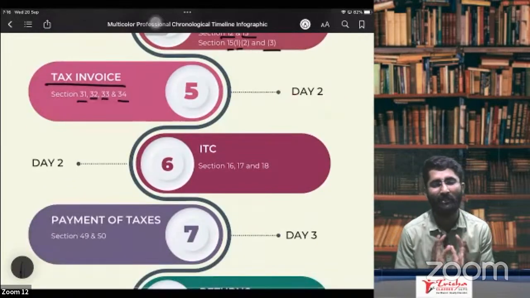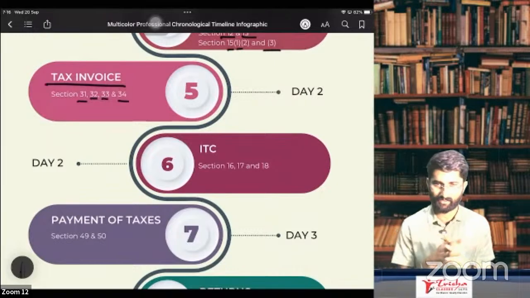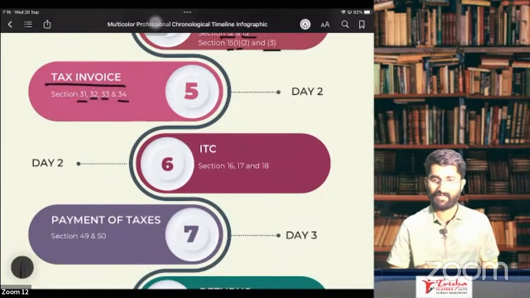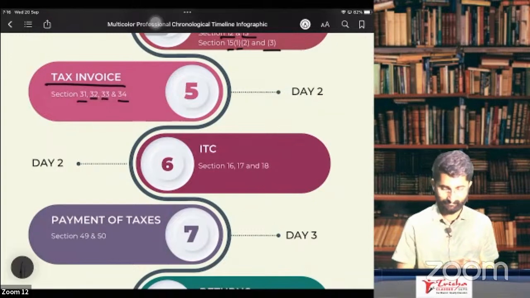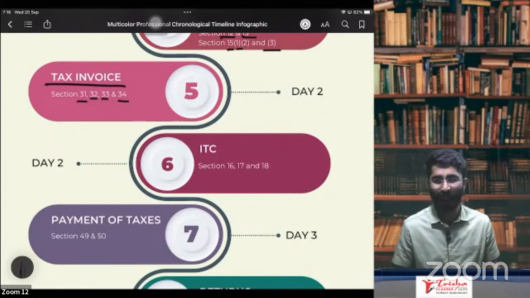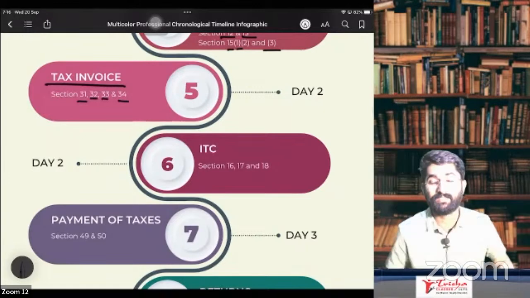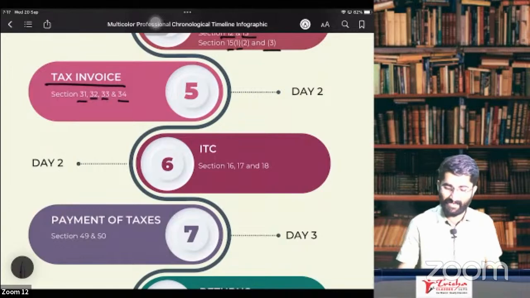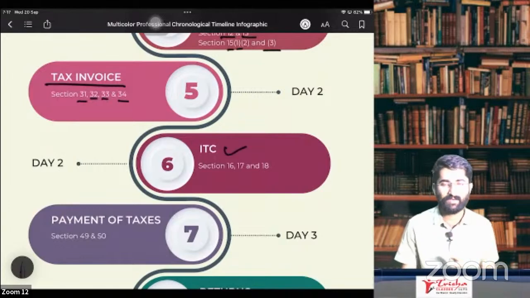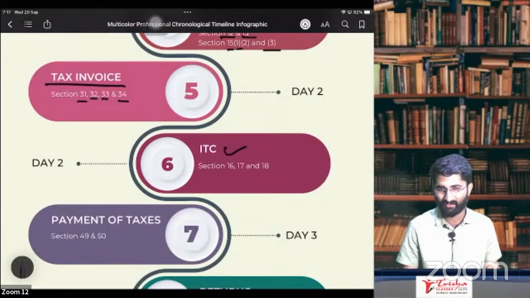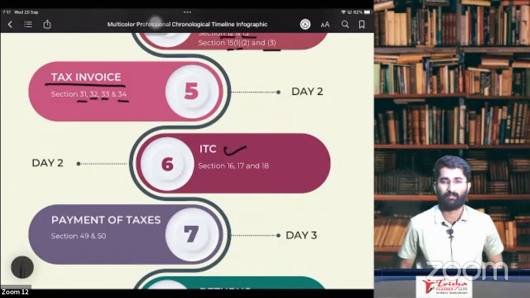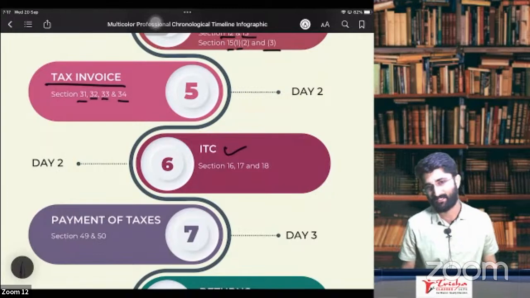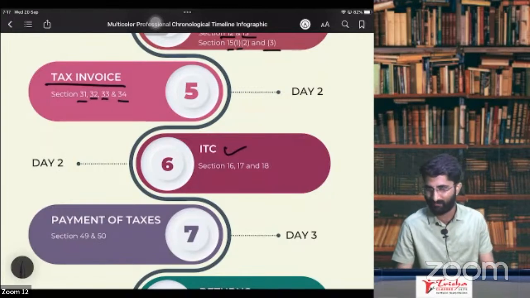Later, the important part of your GST classes. What is that? This is ITC, so we'll be discussing ITC here. You know what is ITC, correct? ITC is input tax credit. GST came in because of one important reason, that is ITC. Earlier, for many of the things, you were not getting ITC, but now you are getting ITC for many of the supplies. So we'll be discussing in which supplies we get the ITC and what are the rules of ITC.